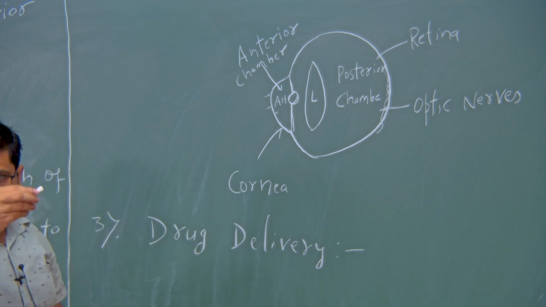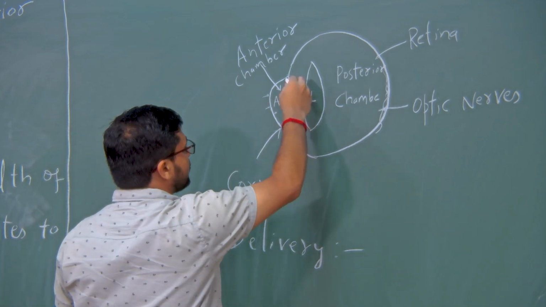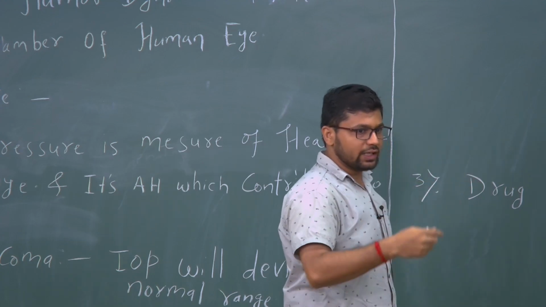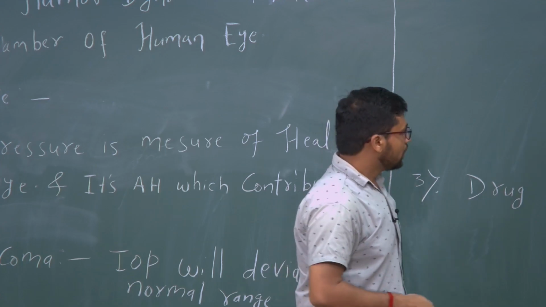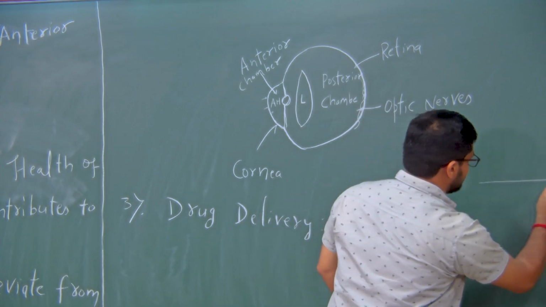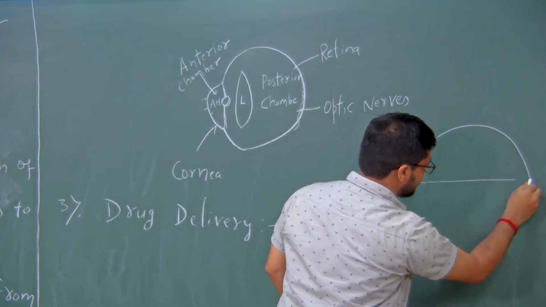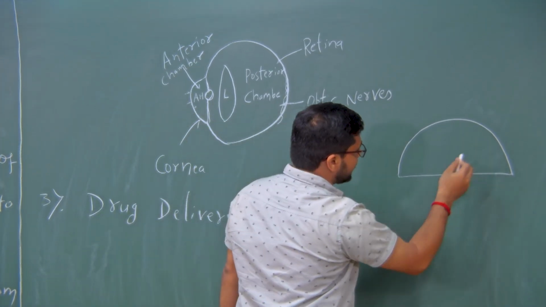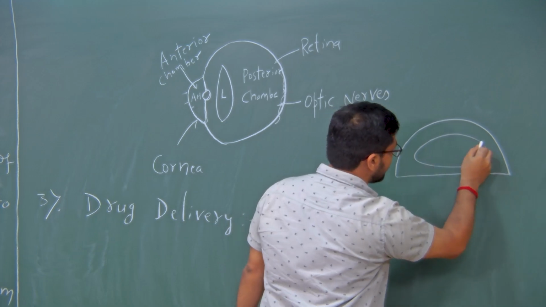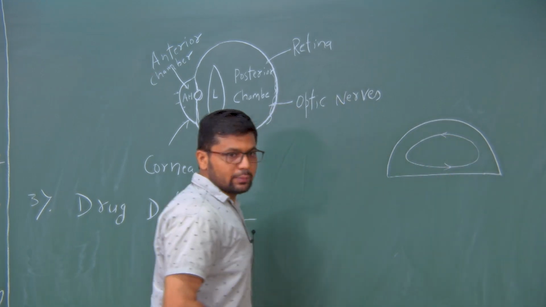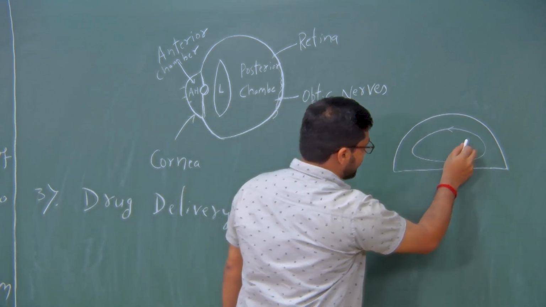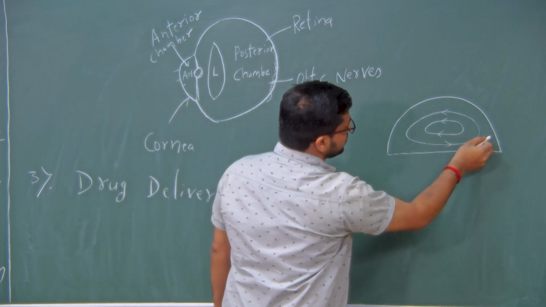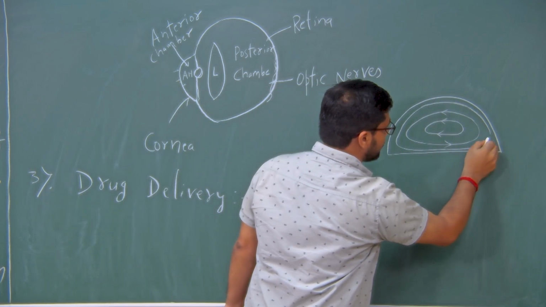From there, because aqueous humor is continuously circulating inside this chamber, this drug will be taken by the aqueous humor and it will spread all over the eye. Suppose this is, I am now drawing only the anterior chamber of our eye. This is the anterior chamber, and aqueous humor is continuously circulating inside. Let me draw a simple schematic like this. This is aqueous humor and it is continuously circulating inside, somewhere here also, circulating like this.